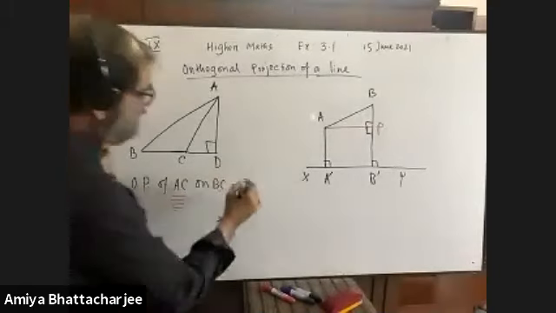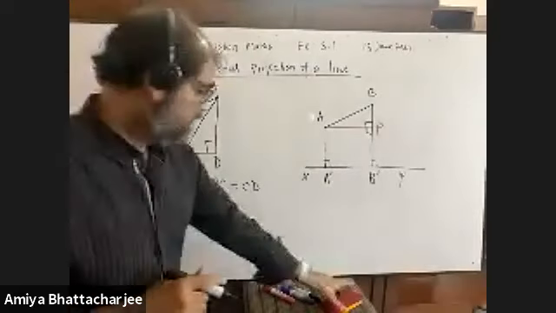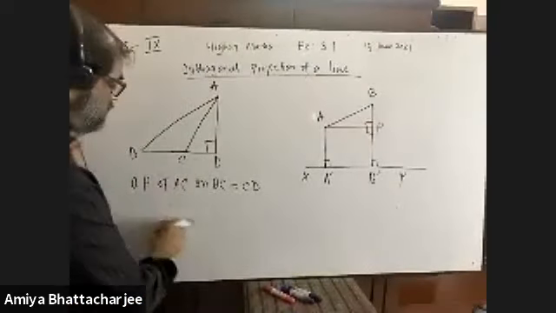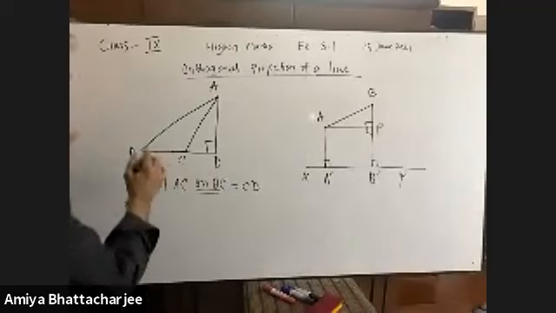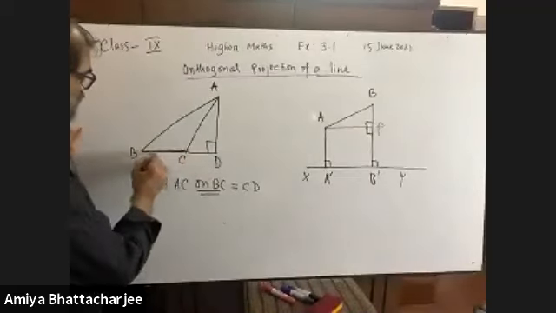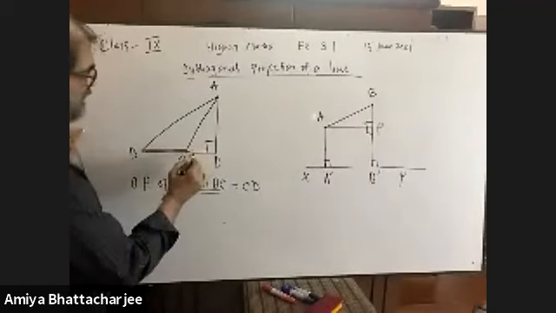Our answer is CD. Now you can tell me how. You see, on BC, very good. That is along BC. On BC, that means here we are getting this part CD.